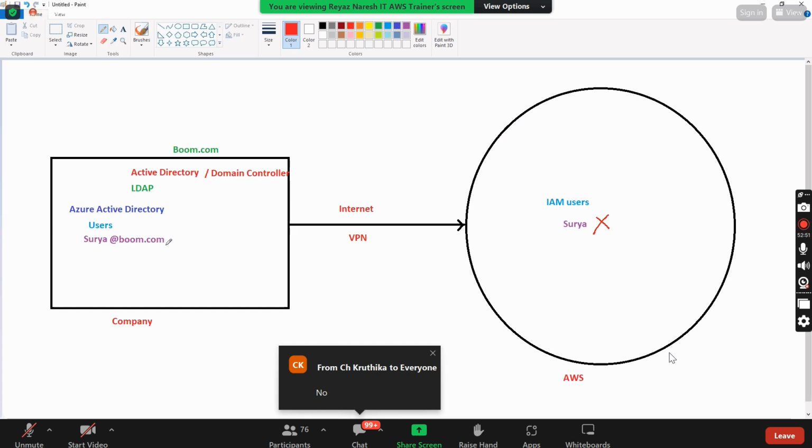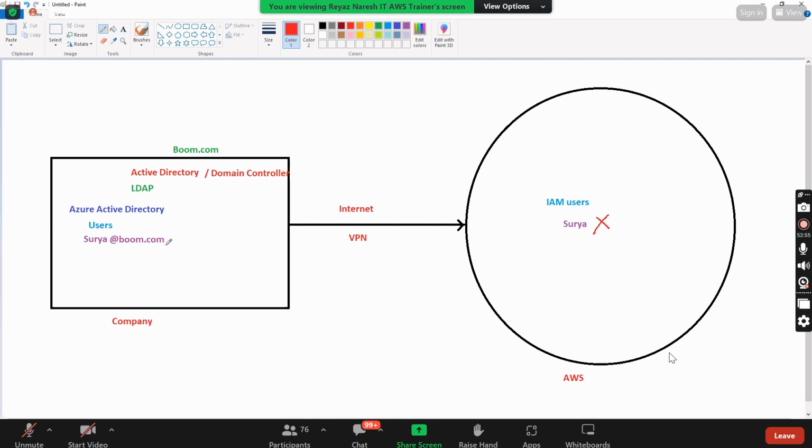The one before that we discussed is within the AWS. Now I am talking about from company to AWS. Your original users are created in Active Directory, so you do not create IAM users in the AWS account.